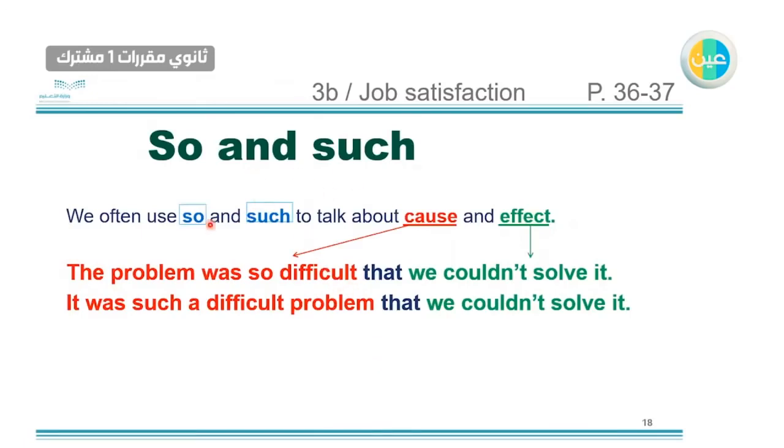So and such: we often use so and such to talk about cause and effect. Cause means the reason. Effect is about the result. For example, here: the problem was so difficult. This is the reason that we couldn't solve it. Here is the result: it was such a difficult problem. This is the reason that we couldn't solve it. So here it's almost the same. We used such here and so here.